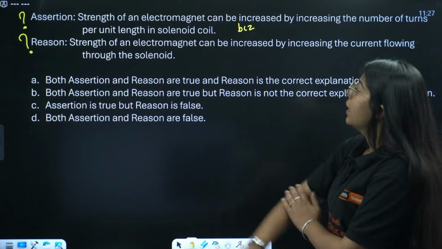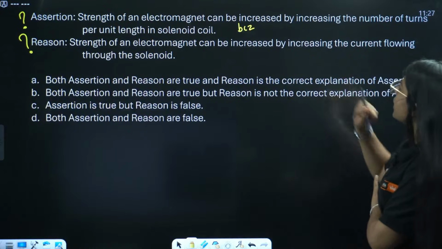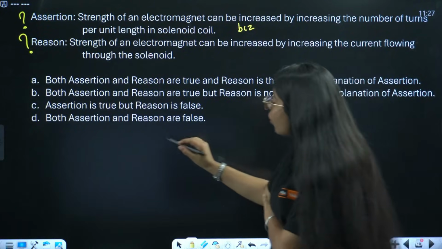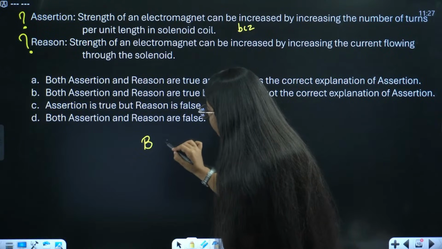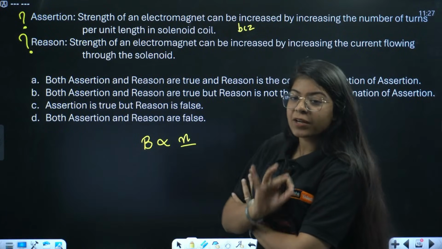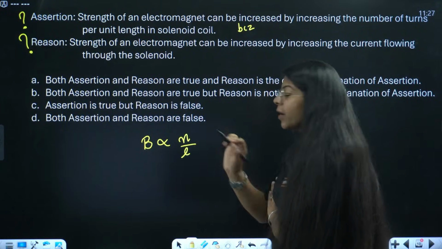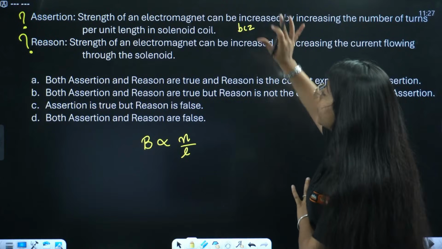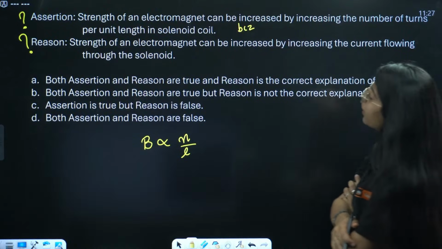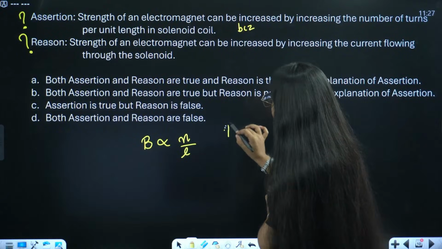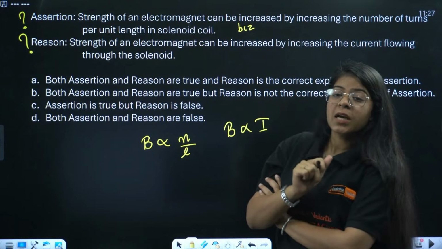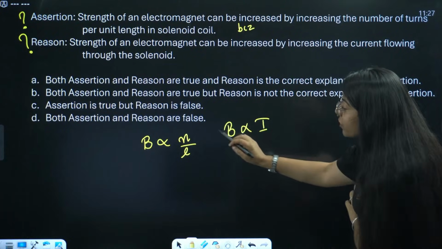So, see, strength of an electromagnet can be increased by increasing the number of turns per unit length in solenoid. We know that in a solenoid, the strength of magnetic field directly depends on the number of turns we studied, but actually it is the number of turns per unit length, right? Because the strength of an electromagnet can be increased by increasing the current flowing through the solenoid. That means the magnetic field is directly proportional to current. So now, Sharma ji, see, both of these are correct.